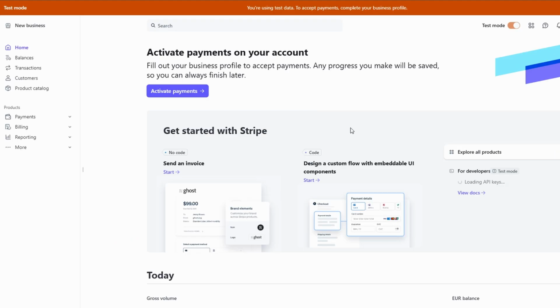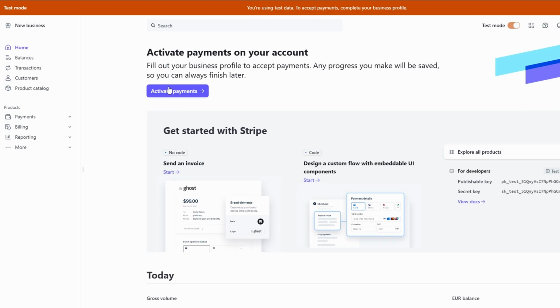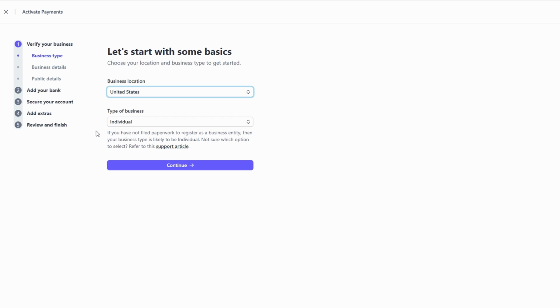Alright, now it's time for the exciting part, setting up payments. This is where your Stripe account goes from just being an account to actually being a functional payment gateway. Without this crucial step, you won't be able to process payments, so don't rush through it or skip it altogether. To activate payments, you'll need to connect your bank account or another payout method to Stripe. This way, Stripe can send the funds you receive from your customers.